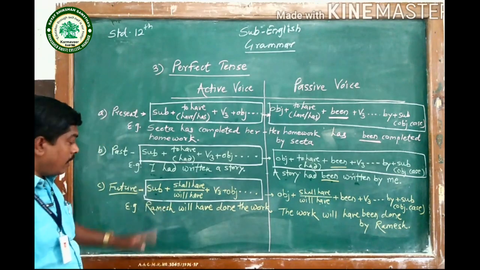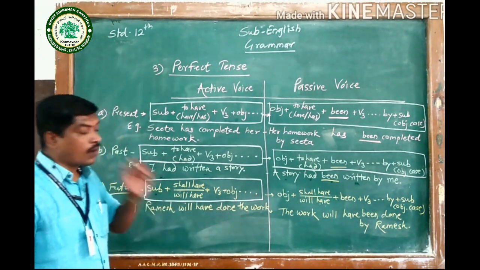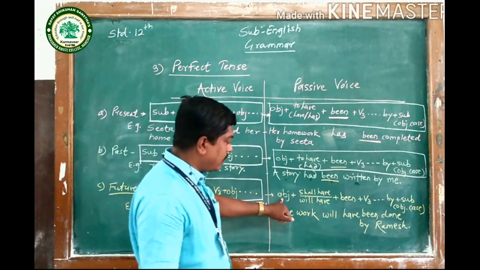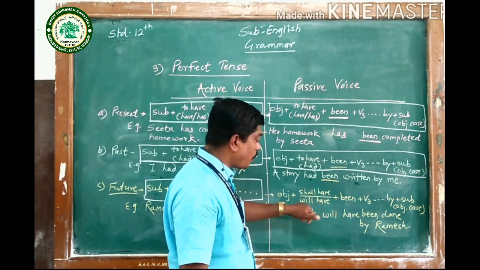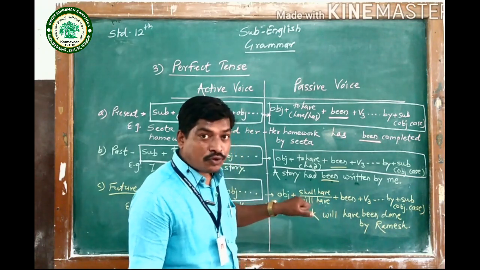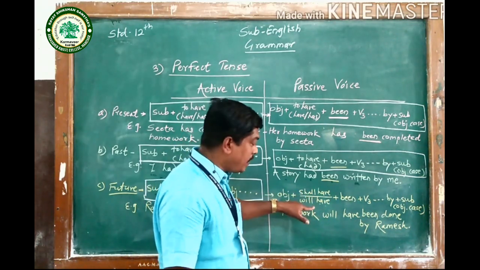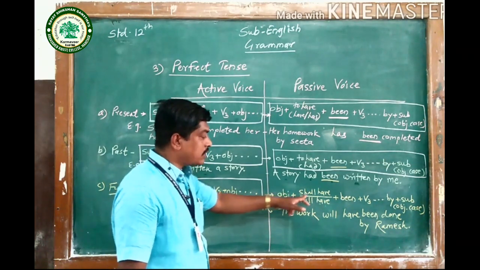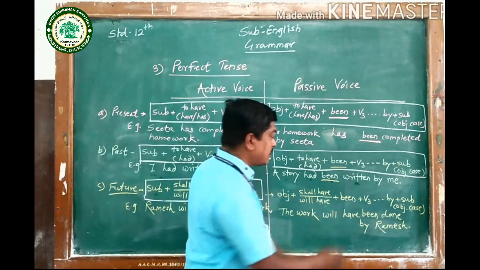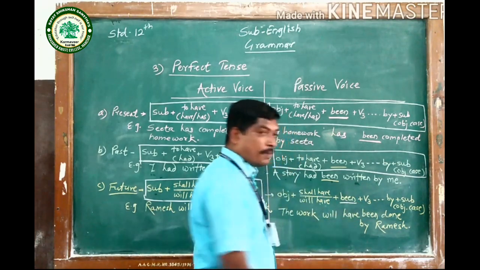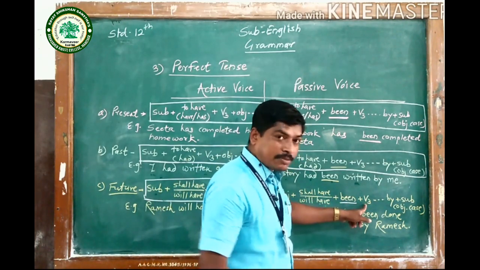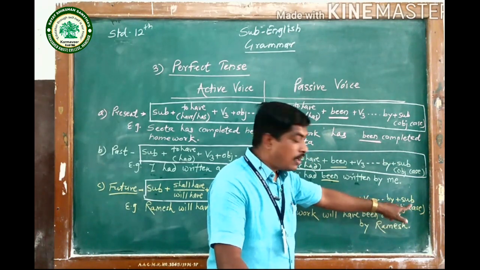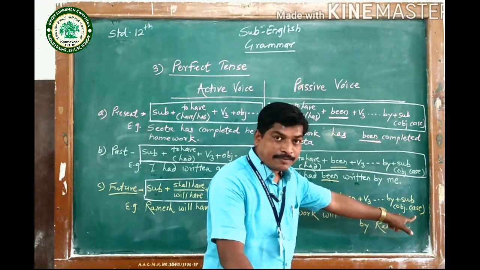For example, Ramesh will have done the work. And in passive, object plus shall have or will have, we have to use there because it is future tense, that is why shall and will are to be used. So object plus shall have or will have, then the additional word been, again here been. Then V3, it means past participle, the remaining part of the sentence, by plus subject, but the subject in objective case.